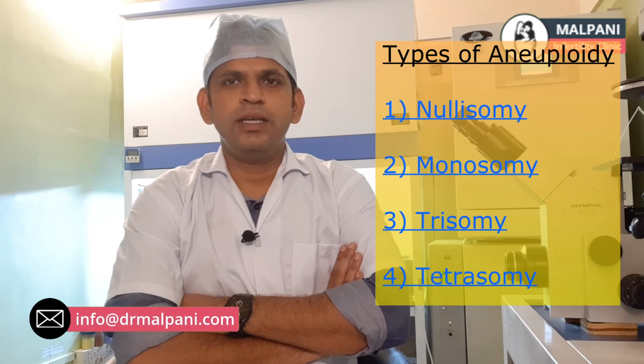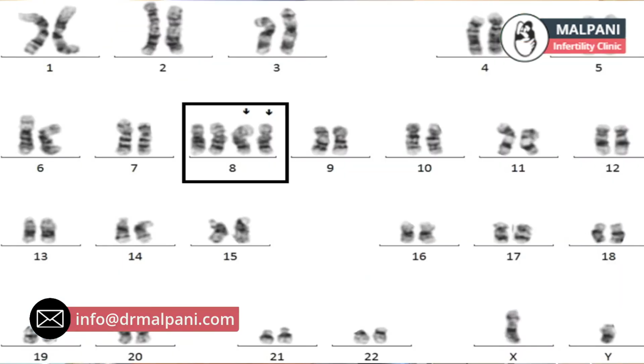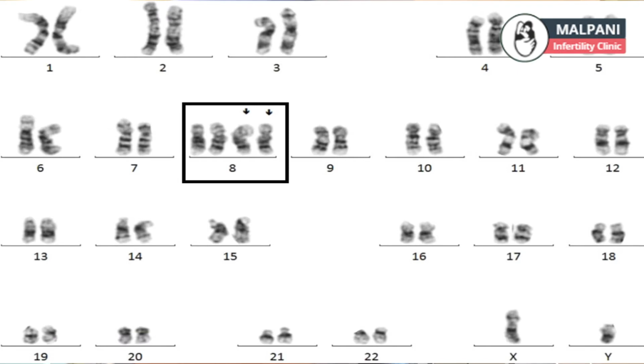The fourth type of aneuploidy or chromosomal abnormality is tetrasomy. In tetrasomy, there will be 4 copies of the chromosome. So instead of 2 copies, there will be 4 copies present. Tetrasomy is usually seen very rarely. In IVF treatment, when we do pre-implantation genetic testing, we are basically screening the embryo for aneuploidy. So we are checking whether the embryo has any chromosomal abnormality present in it or not, so that we can avoid transferring such abnormal embryos.